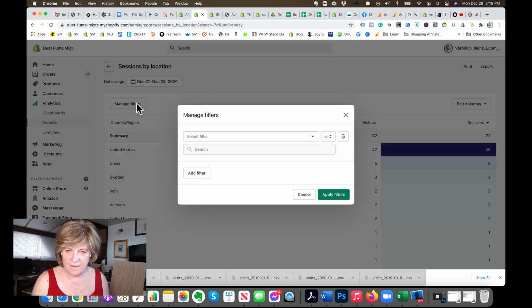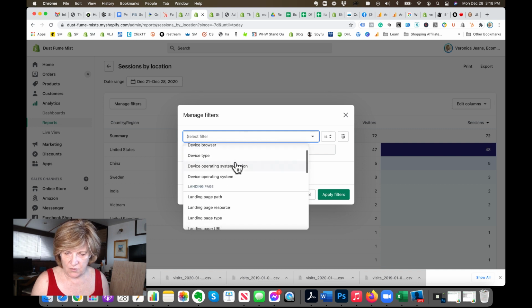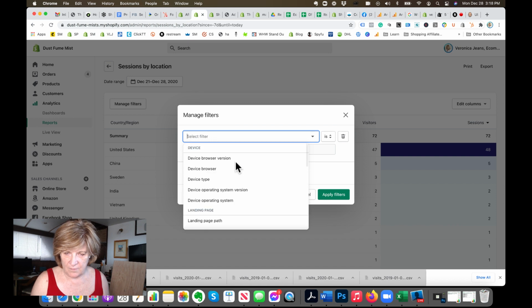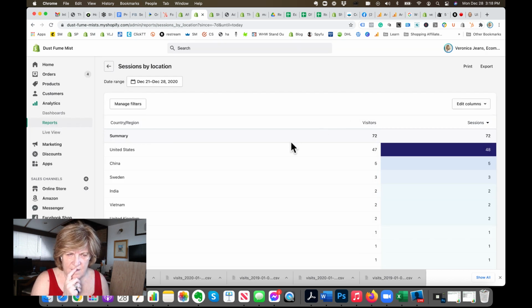Manage filters. And then go to browser type. No. Manage filters. This by location. Country region.